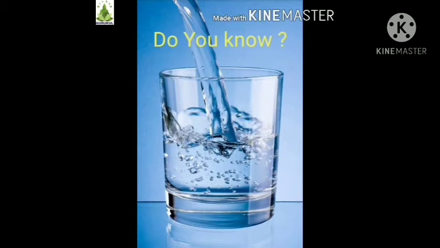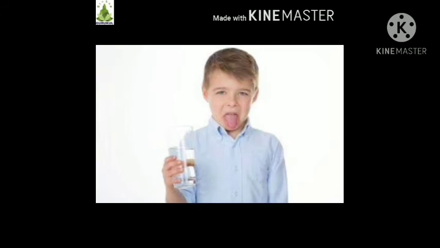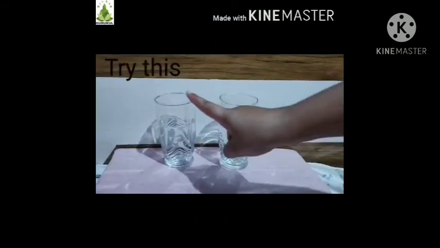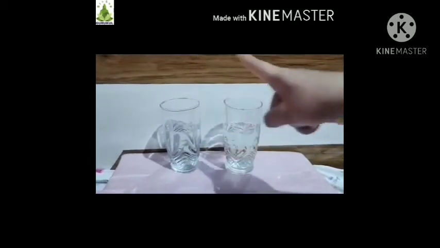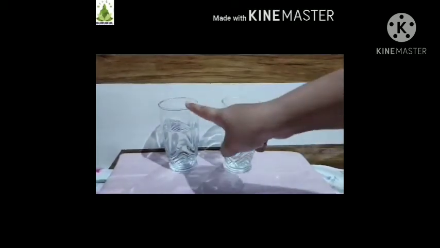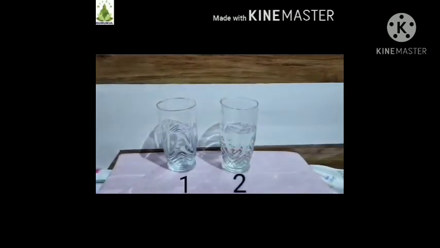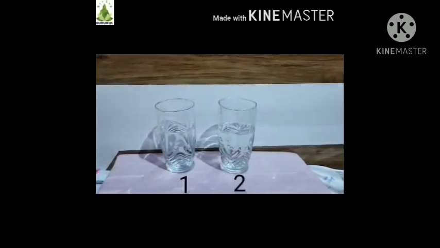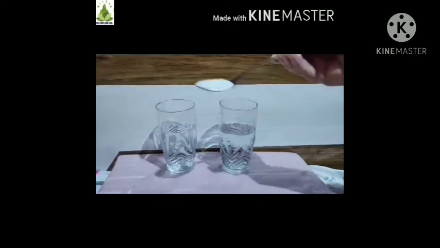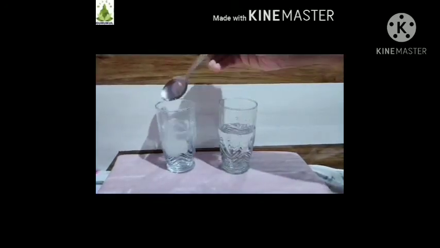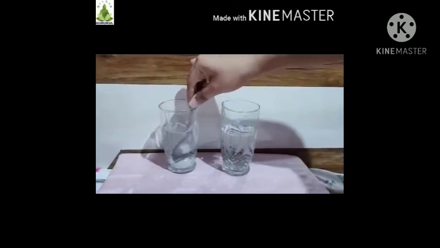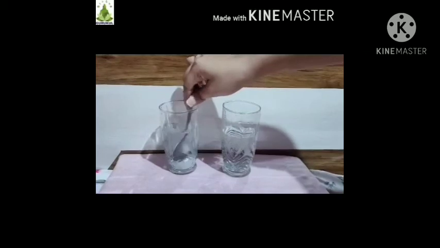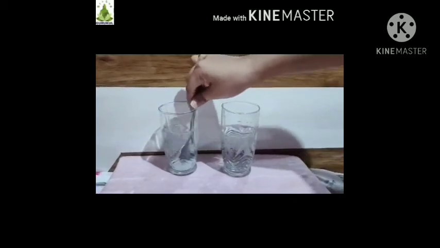Students, do you all know pure water has no smell, taste or color? Try this. Take 2 glasses, fill them half with water and label them 1 and 2. Now add 1 spoon of sugar in glass 1 and stir it with a spoon for a few seconds so that it gets dissolved in water completely.